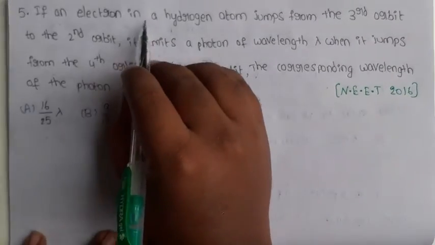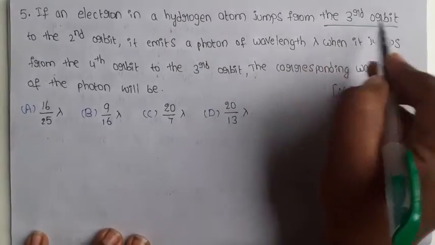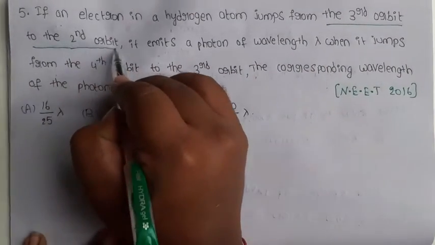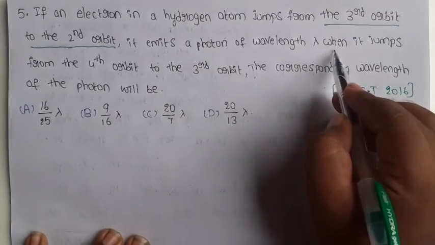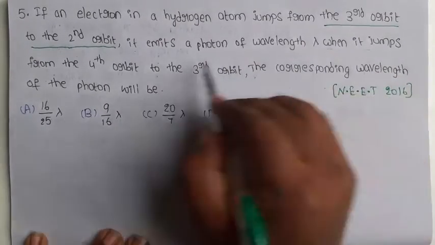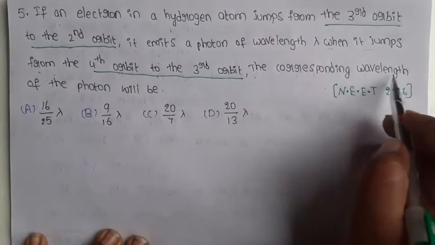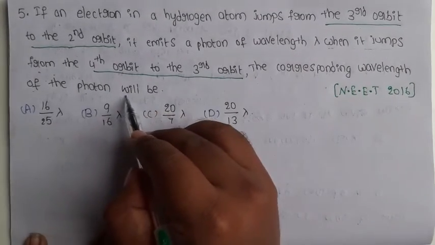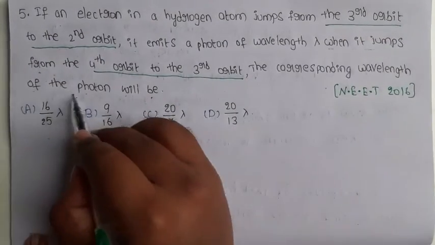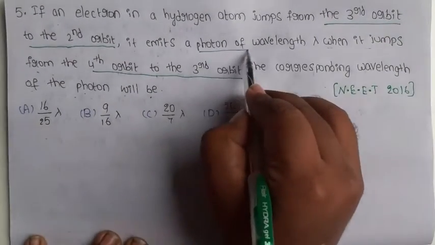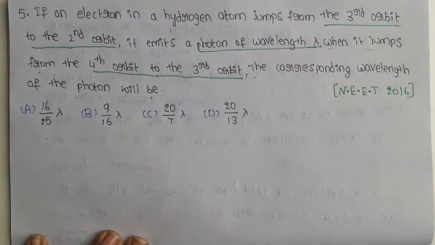If an electron in a hydrogen atom jumps from the third orbit to the second orbit, it emits a photon of wavelength lambda. When it jumps from the fourth orbit to the third orbit, the corresponding wavelength of the photon will be? So we are going to find the wavelength of the photon. Here the photon wavelength is lambda. We are going to find that value.